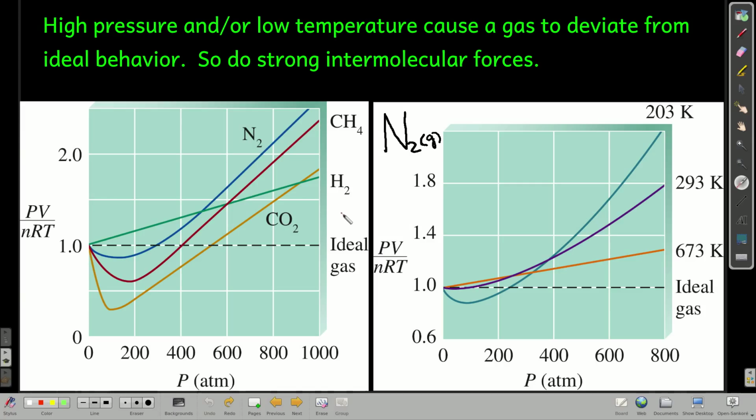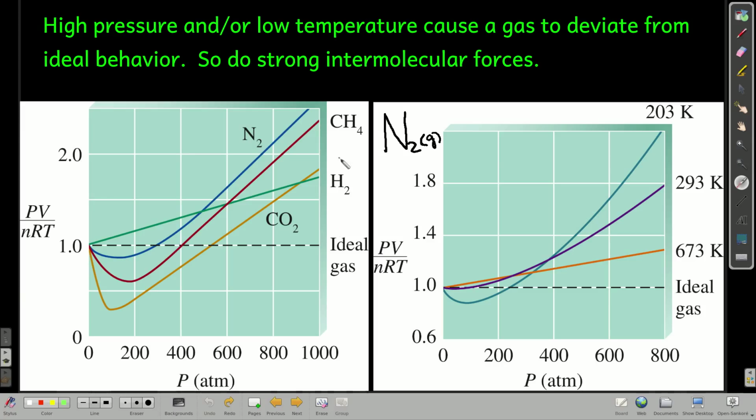Now, as the particles zoom past each other, if they move slow enough, if the temperature is cold enough and they can interact, what that causes is them to slow down a little bit, and then when they hit the inside of the container, they hit it with less force, and that means less pressure.